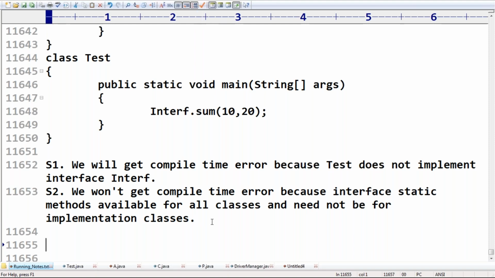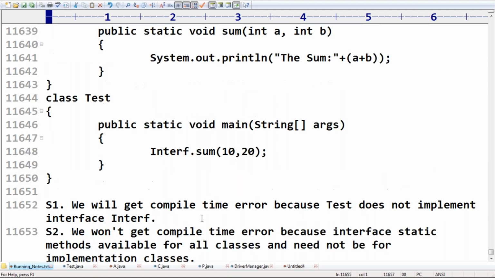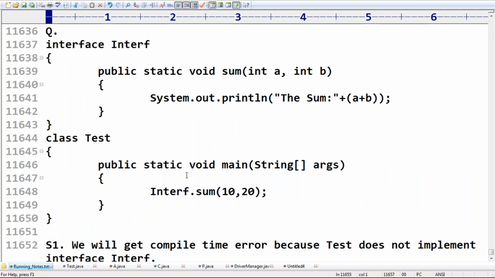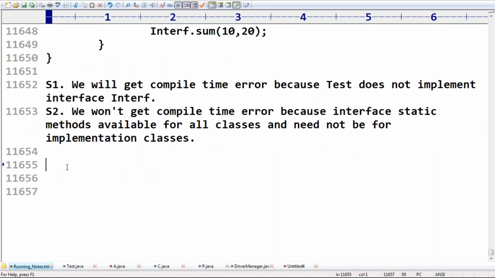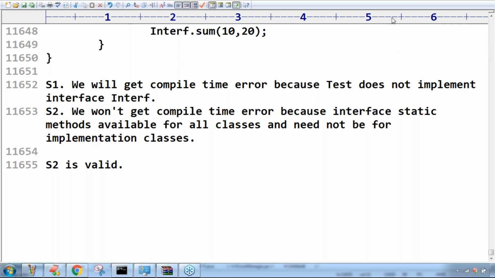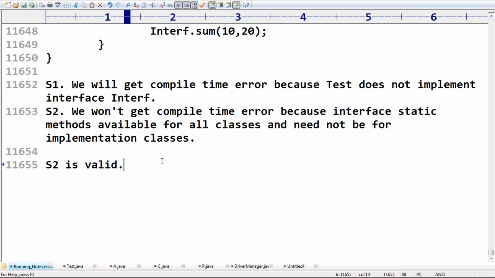Can you please tell which statement is the correct? Am I going to get a compile-time error? Because it doesn't implement. So here S2 is valid. Any doubt? Okay, so this is one important point you should be aware of, sir.